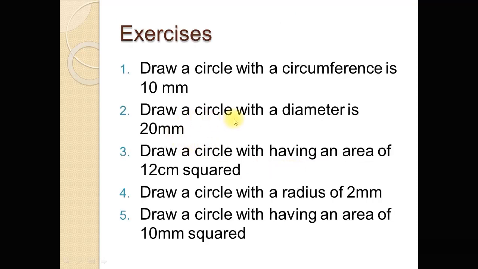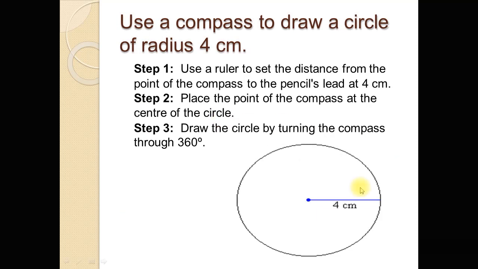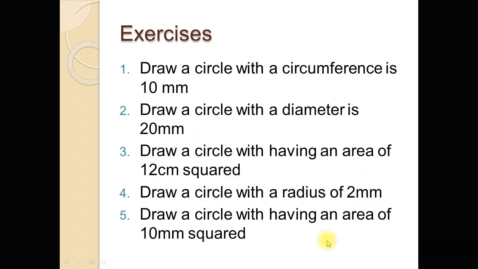Draw a circle with a diameter of 20 millimeter. So diameter is 20 millimeter, so half of the diameter will be the radius. So in this question the radius is 10 millimeter. Now draw a circle of 10 millimeter radius by using compass, using this procedure.